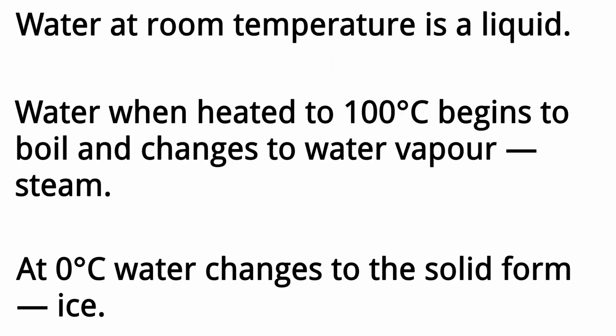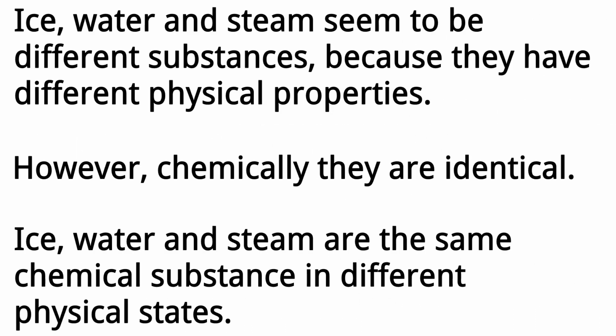Water at room temperature is a liquid. Water when heated to 100 degrees Celsius begins to boil, and changes to water vapor, steam. At 0 degrees Celsius water changes to the solid form, ice. Ice, water, and steam seem to be different substances, because they have different physical properties. However, chemically they are identical. Ice, water and steam are the same chemical substance in different physical states.